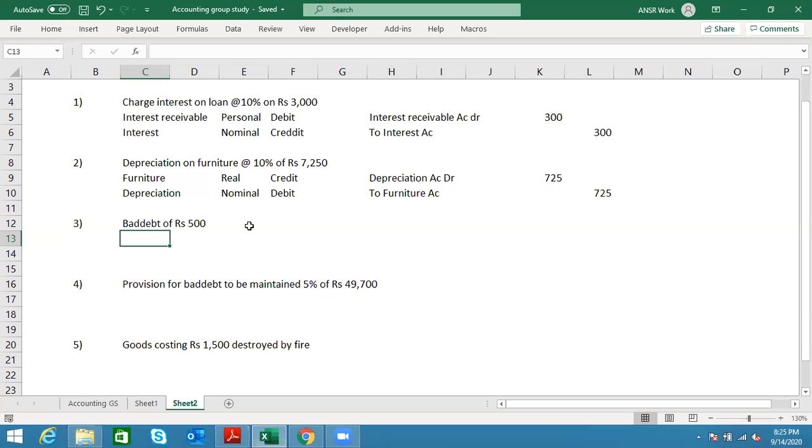So we are now going to bad debts. Bad debts, the concept was when we have a debtor, who is a debtor, from whom we have to receive some money. And on a particular day, we decided that we are not going to receive any money from that guy. So better to actually write him off. I'll just give you a simple example. Suppose we are a wholesale shop, a very small local wholesale shop.